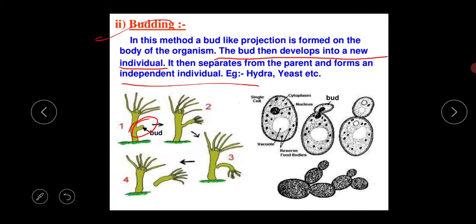And from the bud, a new body of the organism is formed. The bud develops into a new individual, and it then separates from the parent and forms a new, independent individual. Example is the hydra and the yeast.